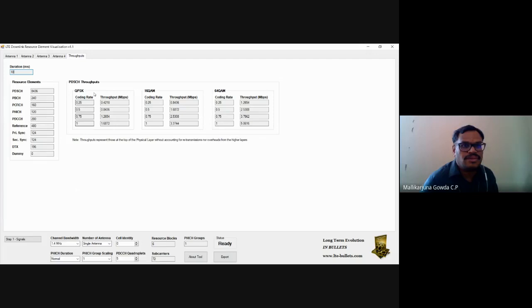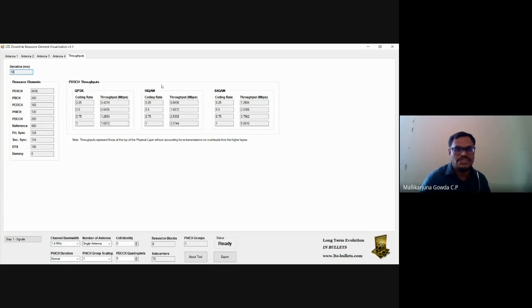And here, see, for a different modulation like QPSK, what is the throughput of this PDSCH, that is physical downlink shared channel? So, when the coding rate is 1/4, see, 0.25 is nothing but 1/4 only, during that time the throughput is 0.4218 Mbps. When the coding rate is 1/2, this is the throughput, 0.8435. When the coding rate is 0.75, this is the throughput. And when coding rate is 1, this is the throughput. So this is for QPSK modulation.